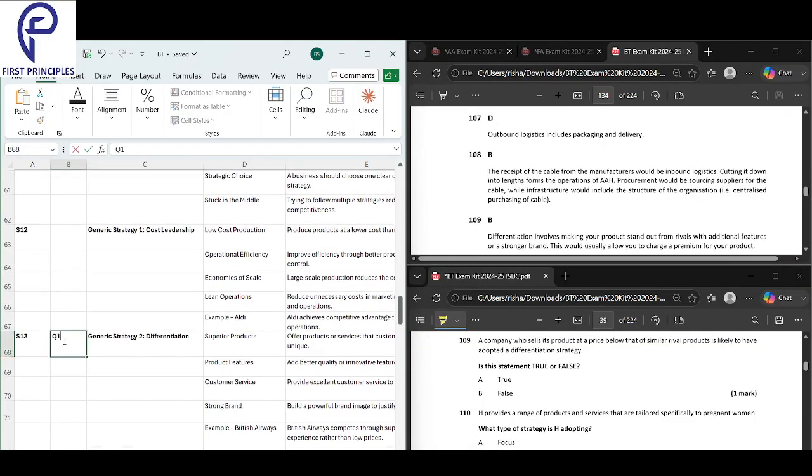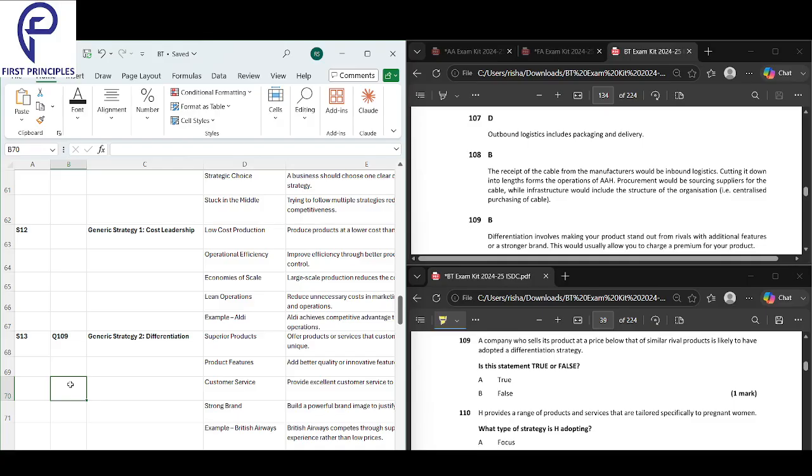What is differentiation strategy? Differentiation strategy is about making a product unique. It has nothing to do with price. When I talk about differentiation strategy, it has nothing to do with price.